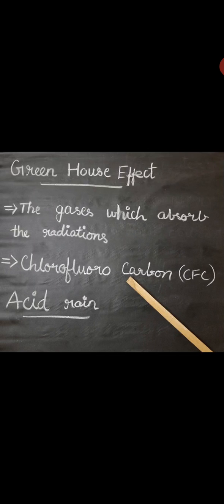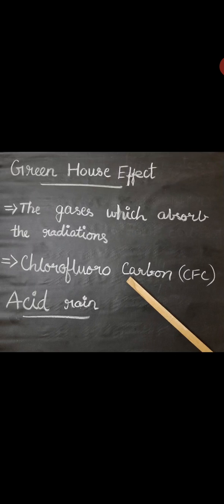This greenhouse effect is caused by the increase in air pollutants. Because of vehicles, the air is getting polluted, and because of factories, the water is also getting polluted. This results in an average increase in the temperature of the atmosphere, which is called global warming. Because of air pollution, the air is getting spoiled and we can't breathe good air. So this is the air pollutant, and this process is called global warming.